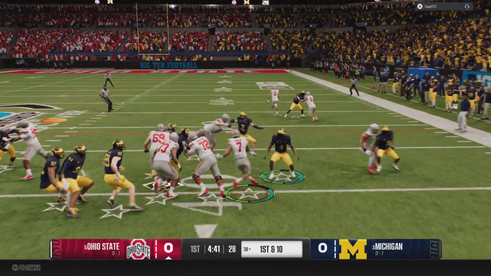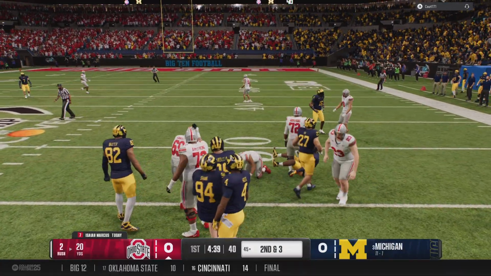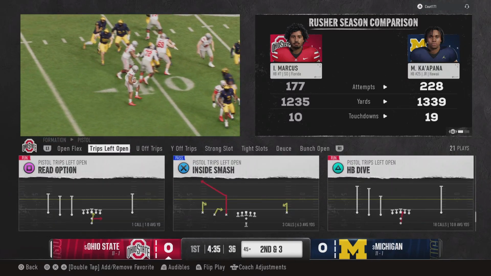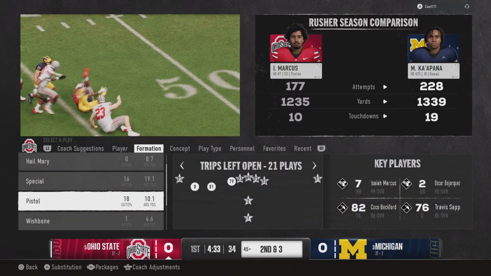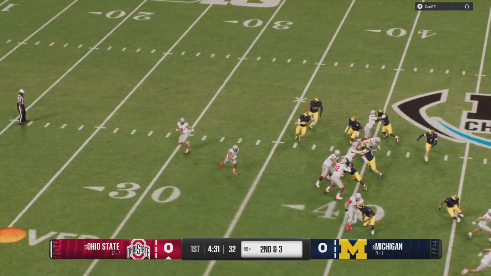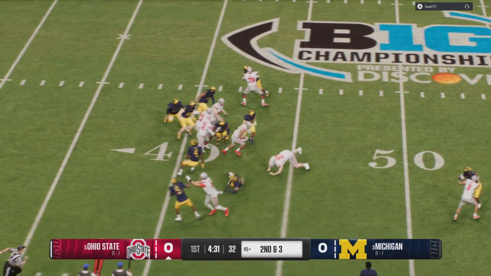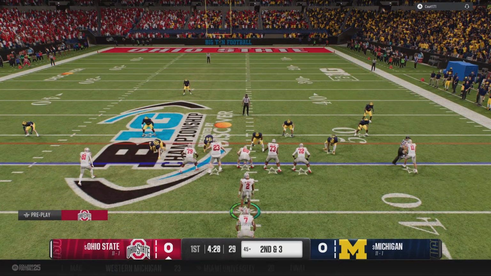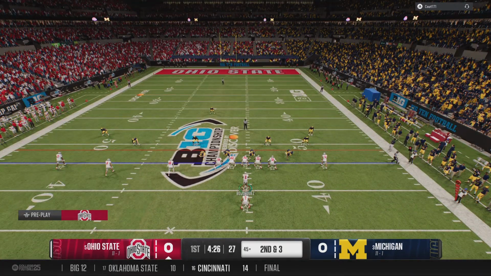And then first down, right back to the running game. Great job by the offensive line here, opening up some holes and giving the running back room to run on first down. Plays like this can open up the playbook for the play caller, allow him to make that defense think, are they going to run? Maybe play action, maybe throw the ball downfield. Second down after that run on the previous play.